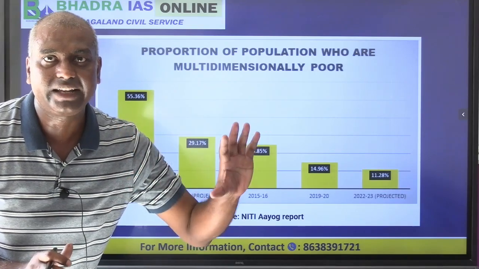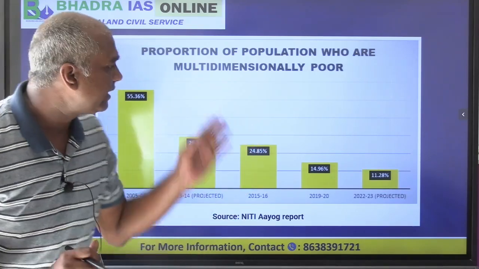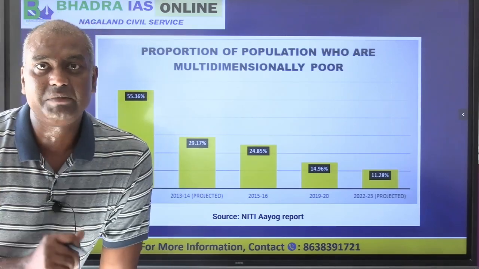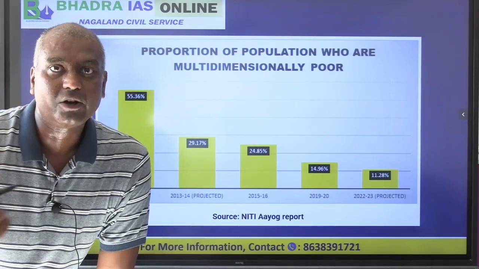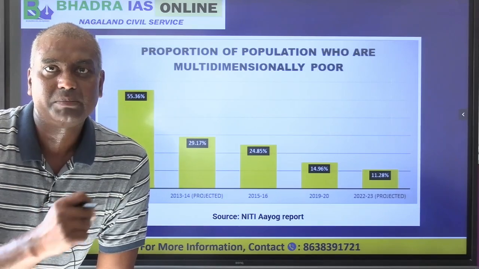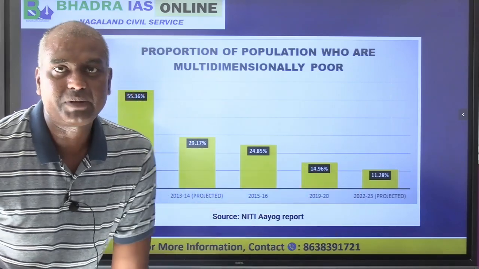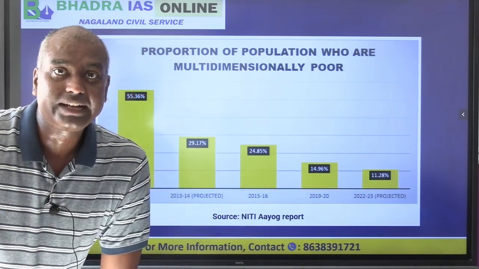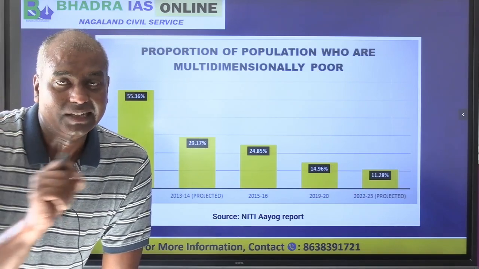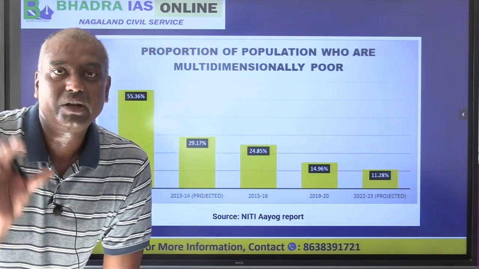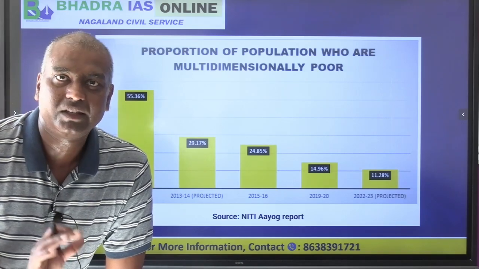In the beginning I explained income poverty, then I explained the multidimensional poverty developed by Oxford and adopted by Niti Aayog. Based on this, we have 11.28% poverty, and based on the income poverty of the World Bank international poverty line, we have only 5%. It is clear?